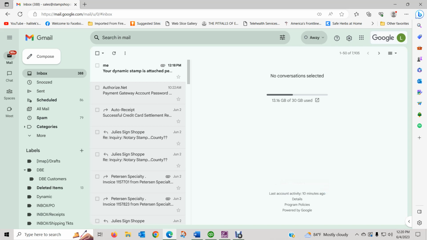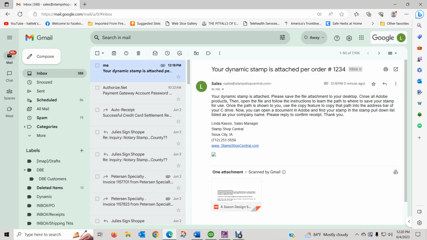Today we're going to show you how to receive and install your dynamic stamp. So here you're at your email and you have received an email that says your dynamic stamp is attached for order number such and such. It has some instructions. These instructions can sometimes be very confusing. So we're making this video to help you get your stamp installed.